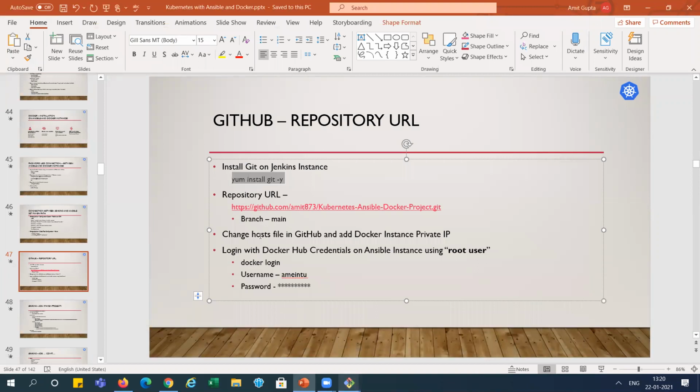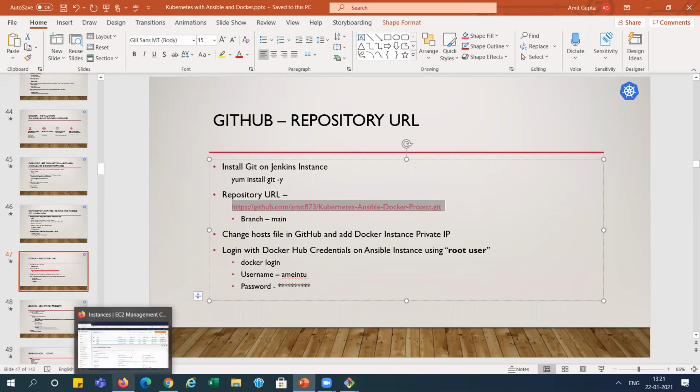Now we need to change something in GitHub. I told you earlier, we also need to change the hosts file in GitHub with the Docker instance private IP, right? So let's go to this URL. This is our repository URL, and we will change it over there, right?